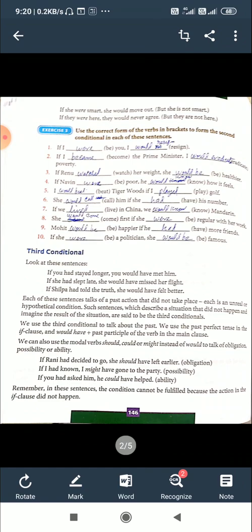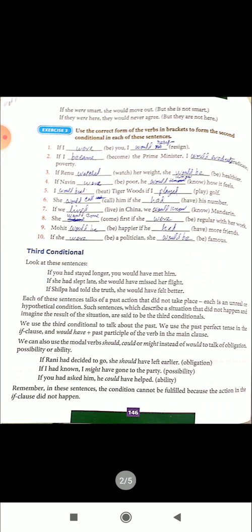Exercise 3. Use the correct form of the verbs in brackets to form the second conditional in each of these sentences. The answer is given. You can go through and try to understand. Then you will understand the meaning, the use of verb be and the use of the past tense. In the if clause we use past tense. Were, became, watched, were, would beat, would call, would know, would be. Understand?